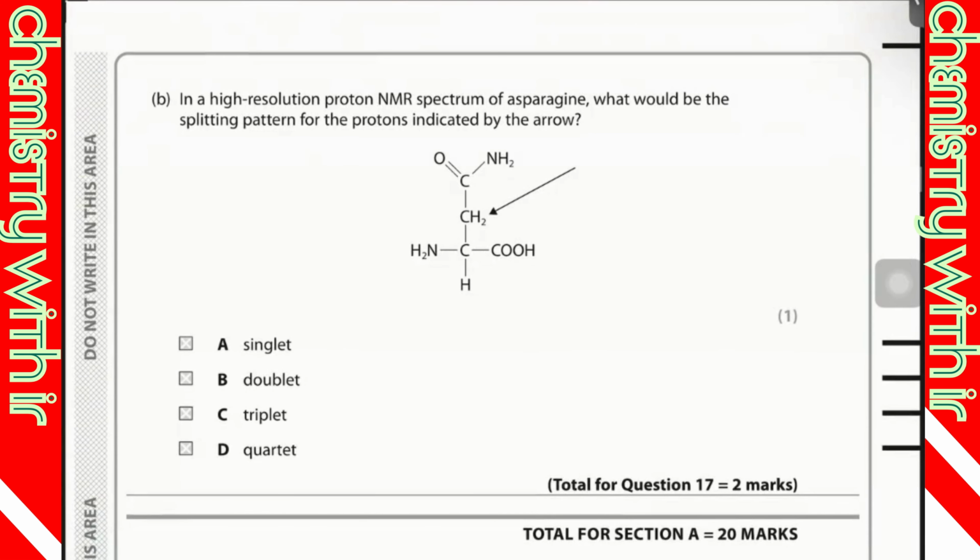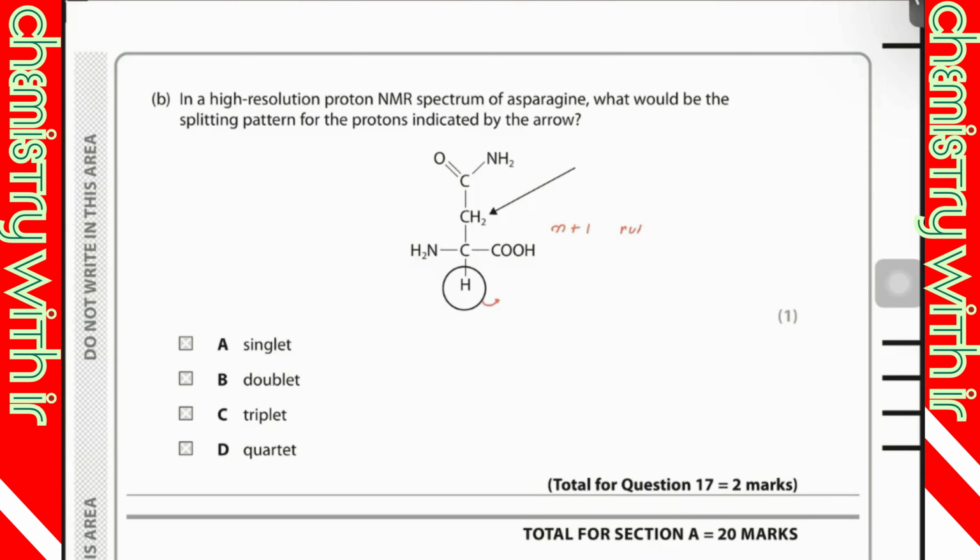In a high resolution proton NMR spectrum of asparagine, what would be the splitting pattern for the protons indicated by the arrow? So we have to check the neighbors. Only one hydrogen is in the neighbor. It's a neighboring hydrogen, so I would be applying the n plus 1 rule.